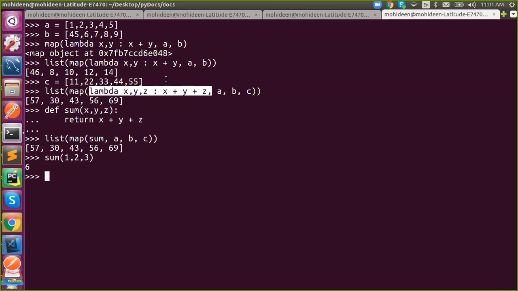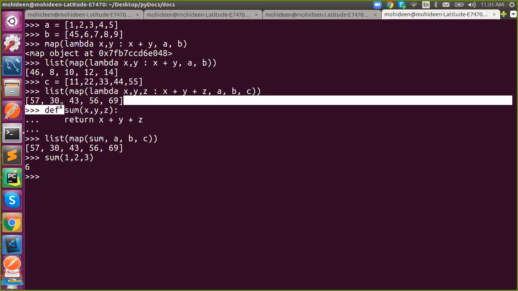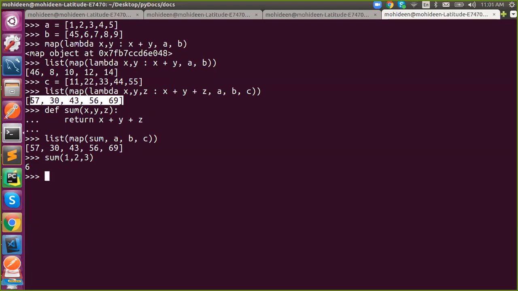So as I said, map will return the exact length with different values. If it is length 5, it is actually returning a length of 5, but the values are varied. In case of filter, what is filter actually doing? Filter will return the exact values. If we have 1 to 10 and you need the odd numbers, that is filter. With the help of filter, we can do that.